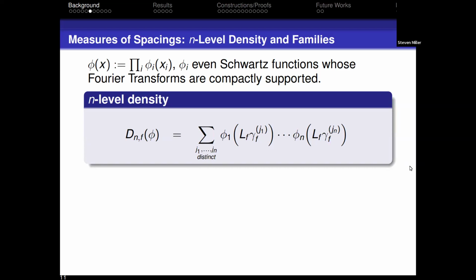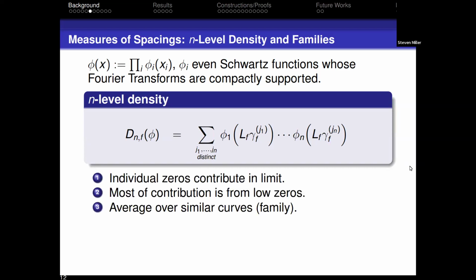One L function will only give you a few zeros in that window, so you have to take a bunch of L functions that have similar properties. Think cuspidal new forms of the same level and weight, think Dirichlet characters of the same modulus. You average over a family, and the hope is the larger family you average over, the better result you can get. And so the dream is that we will be able to get something about what's happening at the central point, the point we care about the most.